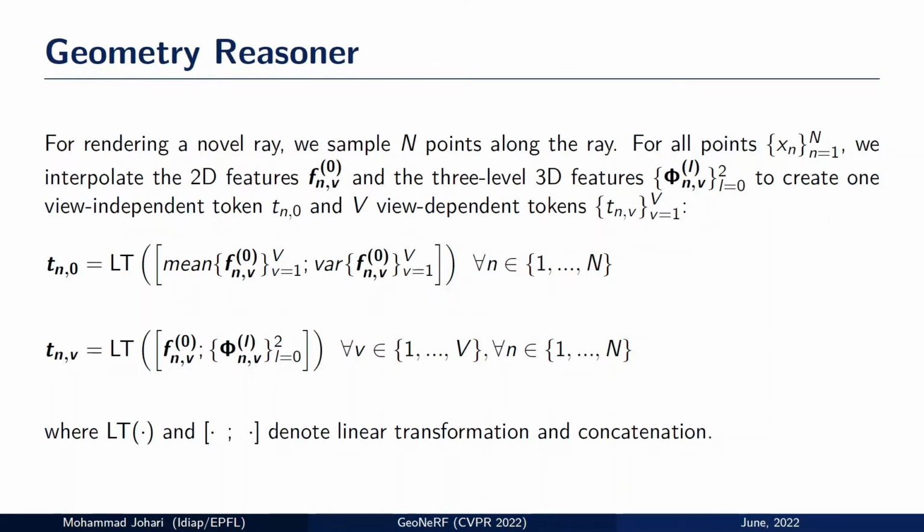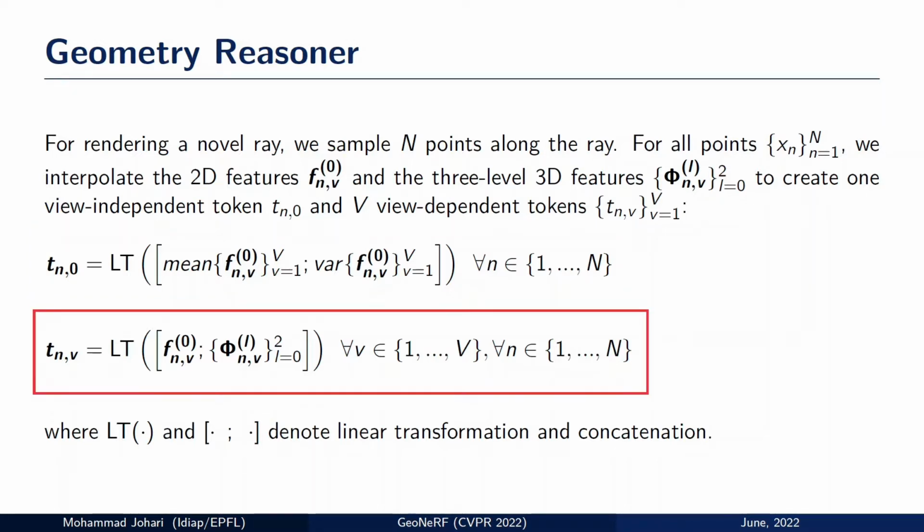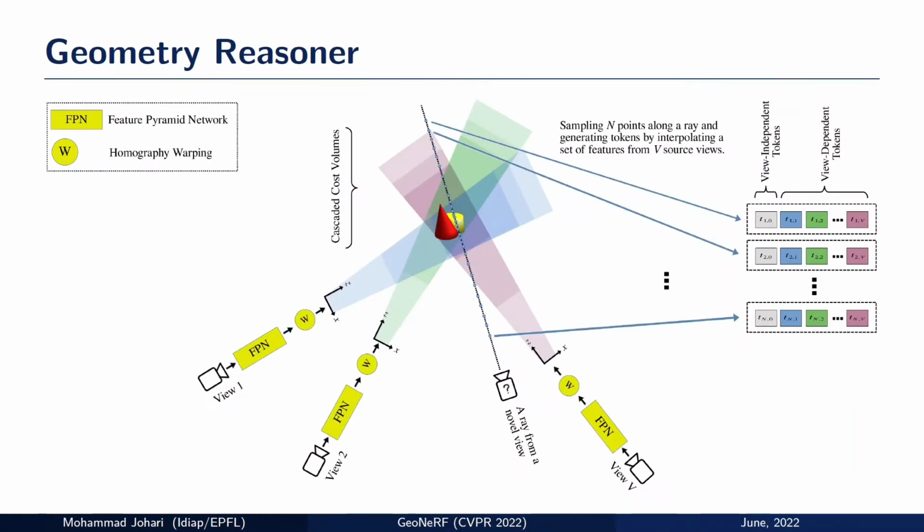For rendering a novel ray, we sample endpoints along the ray, and for each point, we interpolate 2D features and multi-level 3D features. We then create a view-independent token by calculating the mean and variance of the 2D features across all the views. We also create view-dependent tokens by simply concatenating the 2D features and the 3D features from each view. Here is the summary of our geometry reasoner.